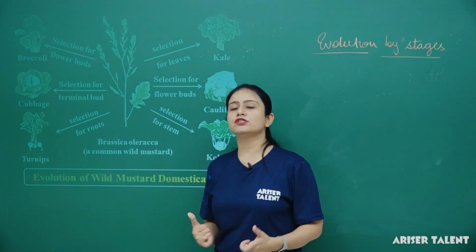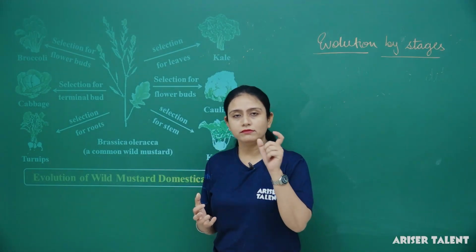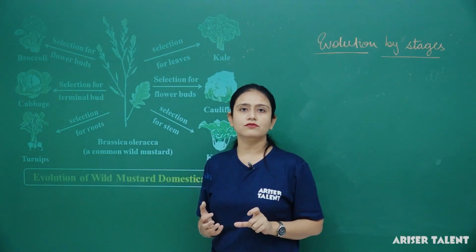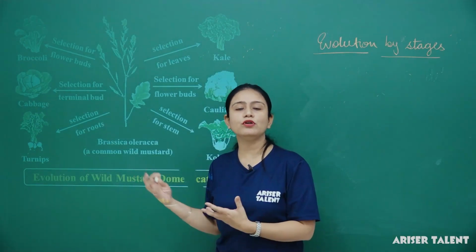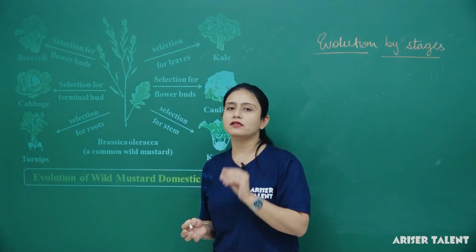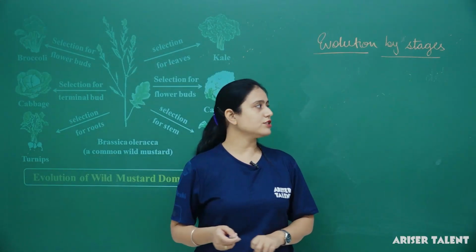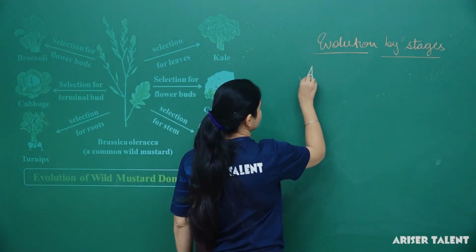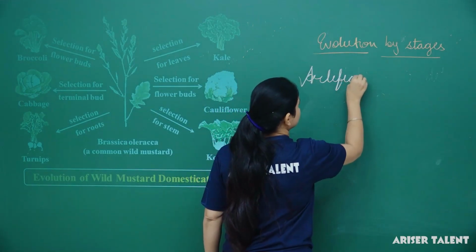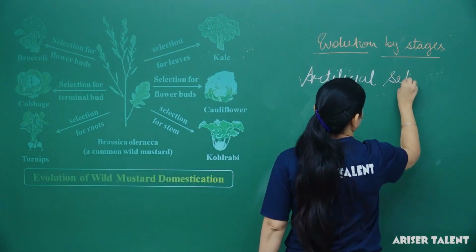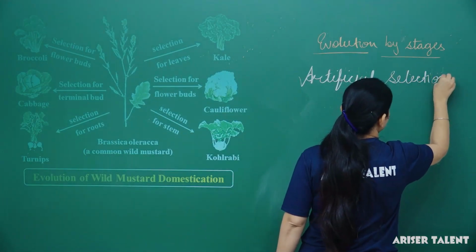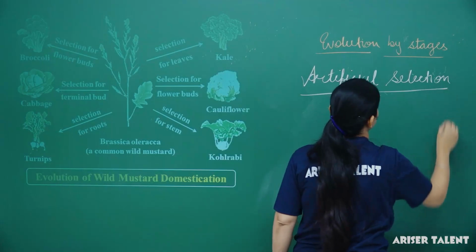How has he brought the evolution? By choosing some special characteristics. Fine. He has made it more useful for him, and this method is known as artificial selection. So first of all, we will talk about artificial selection. What is artificial selection?